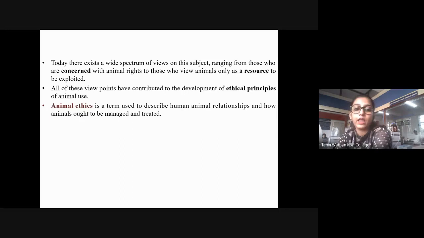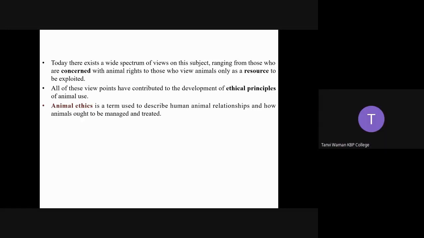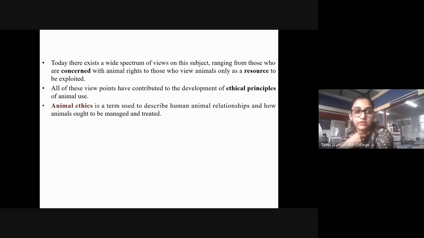Animal ethics is a term used to describe human-animal relationships and how animals ought to be managed and treated, right? So this term animal ethics is not only going to tell us the human-animal relationship, but it is also going to tell us how the animals should be managed, how to keep them, under what lab conditions, how they should be treated, and all of that stuff.